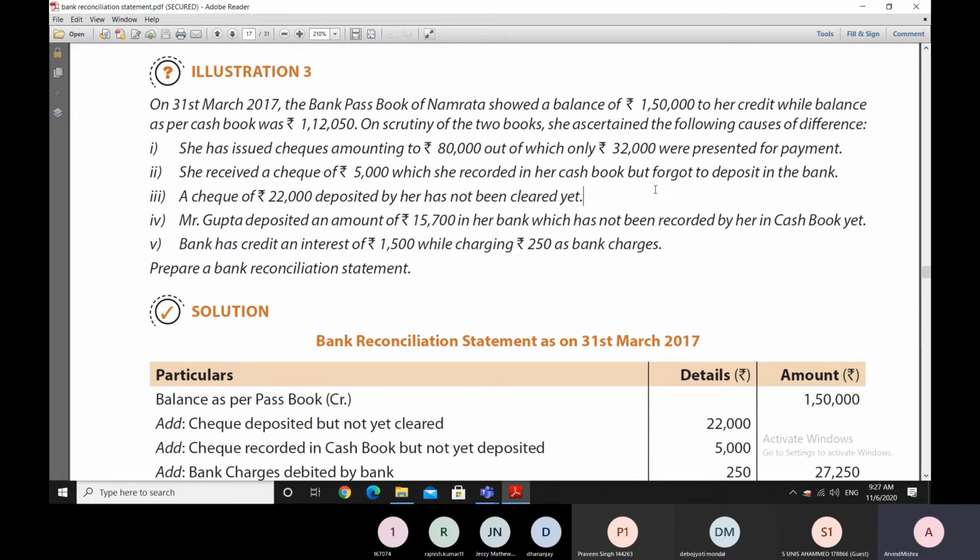But here we have 5 different things due to which the differences are there. And that is why, apart from this 5,000, there are other 4 things also to be done. But till the time this 5,000 is also mentioned there, the two balances will not reconcile. So that is why I have to put this entry here in the bank reconciliation statement. Okay, that is the reason.